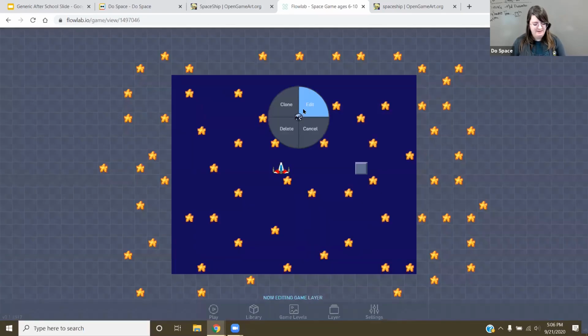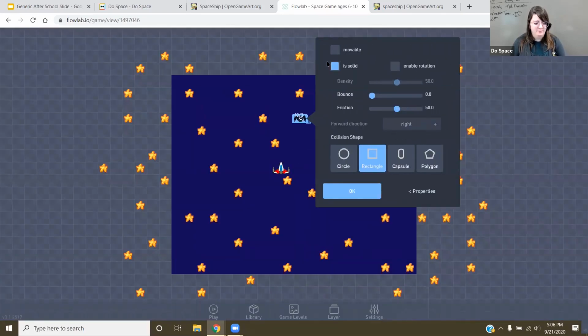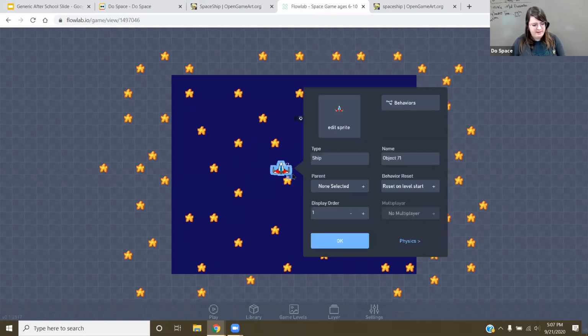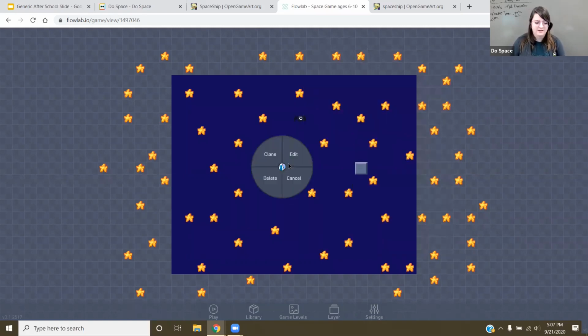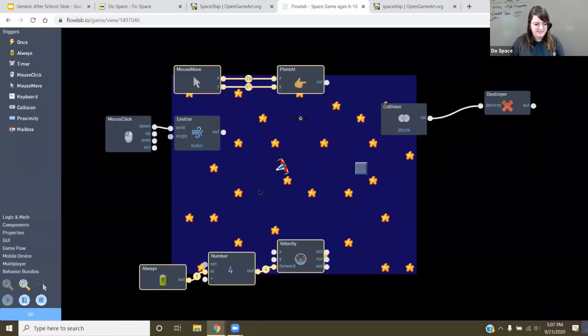We need to go back to our bat here, edit, physics. We need to make it movable. Right now, it's not movable at all. So I'm gonna make it movable. Not affected by gravity, since we're in space, so don't need to worry about that. Enable rotation. I'm actually gonna make it not solid so I don't get stuck by it. I'm gonna enable collisions though. For direction, I'm going to go with up. Click OK. Back to my spaceship. Edit. Behavior. Test. There we go.